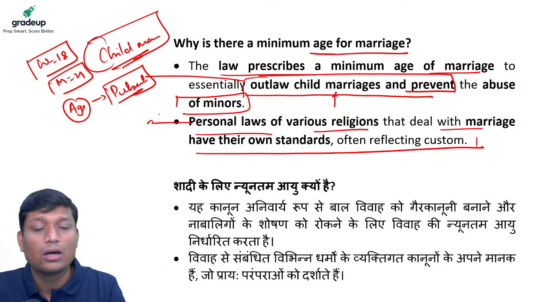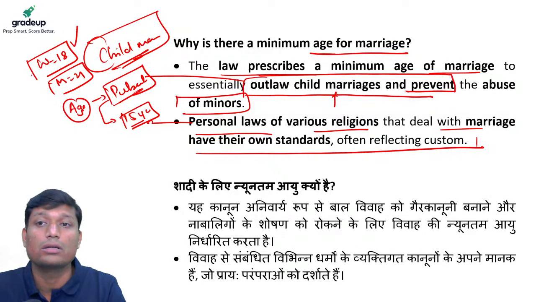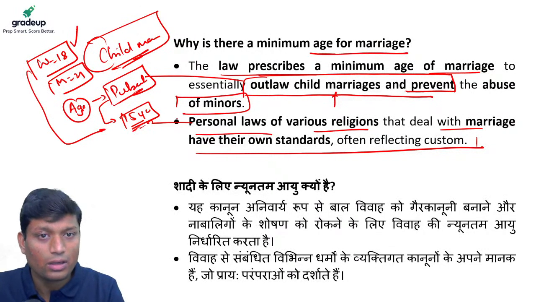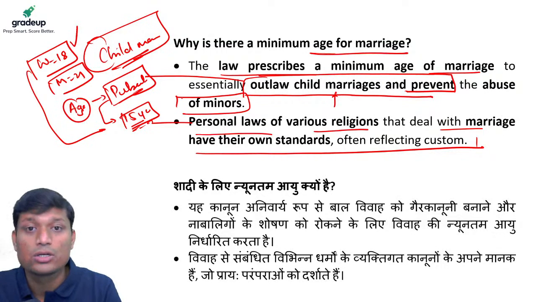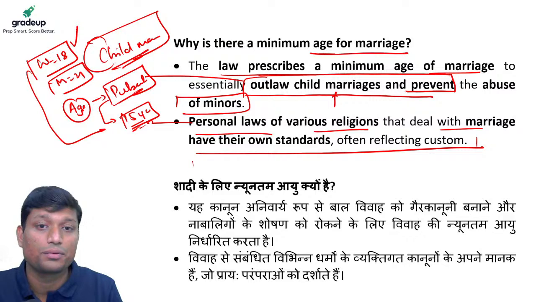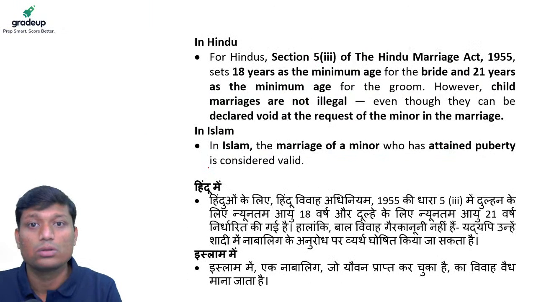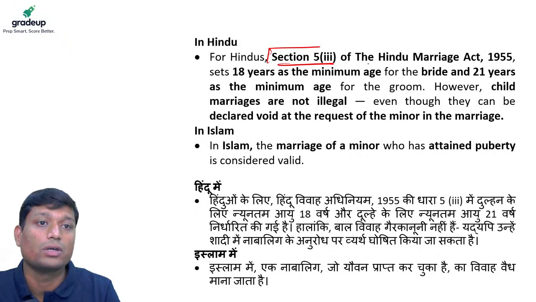And it is assumed that an individual reaches puberty at the age of 15, right? In this particular case, you can see the age of marriage of women gets reduced further, right? So that is one more issue. It is also being said that with the help of a uniform civil code, all these things can be looked into.